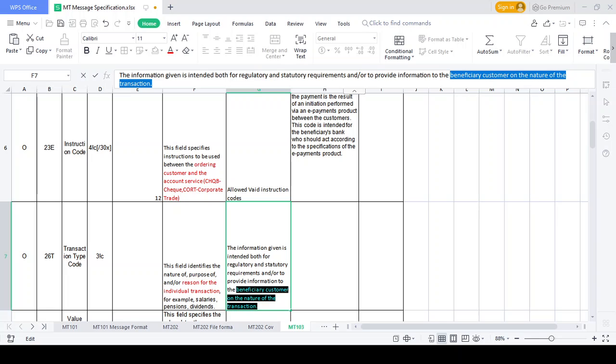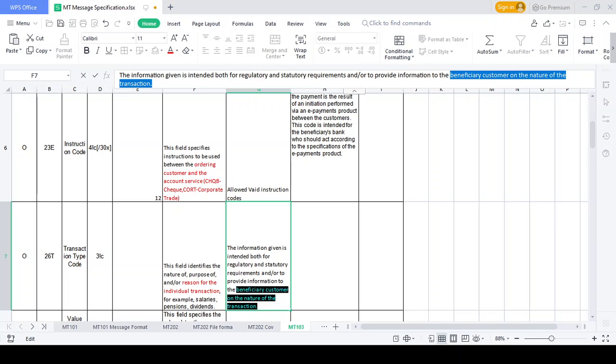What kind of payment validation should we do? Just tell me what kind of payment validation should we do from the ordering institution side? Account details. Okay, ordering customer, the sender customer, account details, KYC, and the amount.